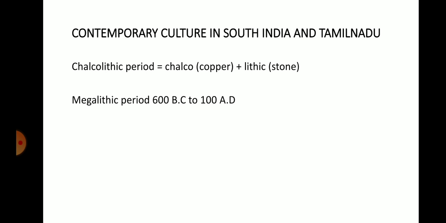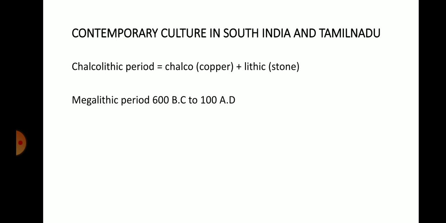Like how we studied two classifications of period, early and later, in the Vedic age, likewise South India is also divided into two parts. One is the Chalcolithic period and the other is the megalithic period. The early period is called the Chalcolithic period and the later period in South India is called the megalithic period. What is meant by Chalcolithic?